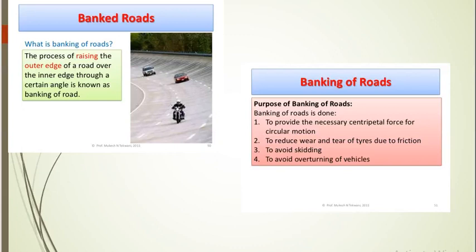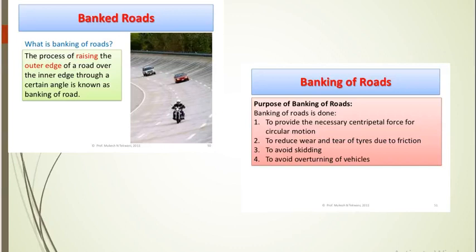In this way, we discussed circular motion, their characteristics, then kinematics of that, uniform and non-uniform motion with their examples, then centripetal and centrifugal forces with their characteristics, examples and formula too. Then we had a discussion on vehicle along a horizontal circular track with the concept of banking of road and their purpose. So in this way, we are going to stop for now in this lecture.